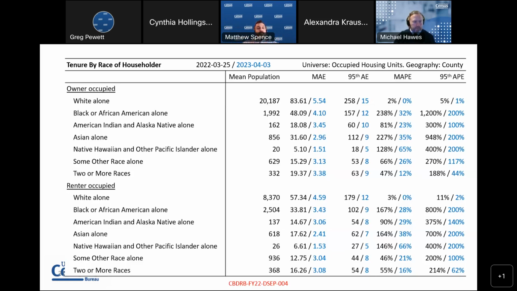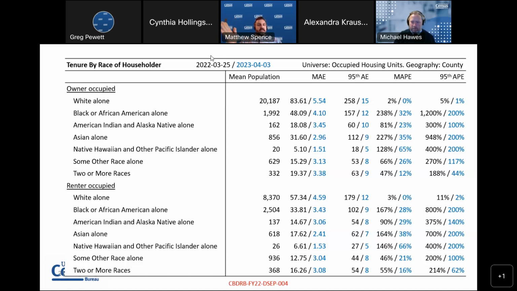Other races of householders saw similar improvements. So for example, the next line is Black or African American alone, owner occupied. That went from 48 down to 4. Or looking at the 95th percentile absolute error, that went from 157 down to 12. So again, for 95% of counties, the average Black or African American alone owner-occupied household count changes by 12 or fewer. And for an overall population of about 2,000, that's pretty good. We're happy to see that reduction in error.